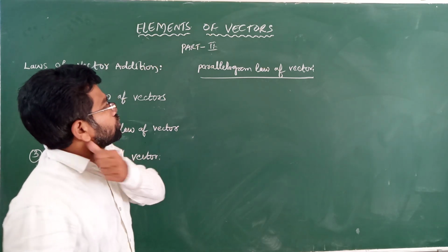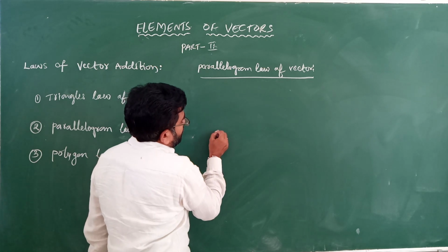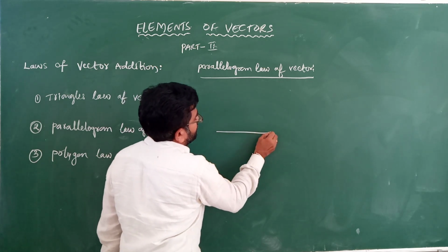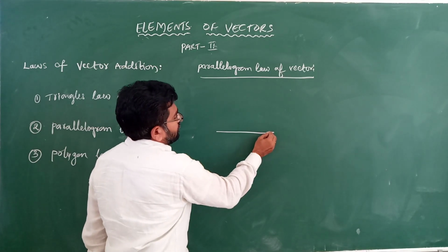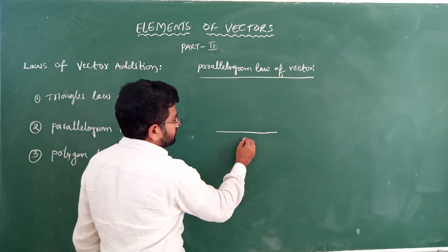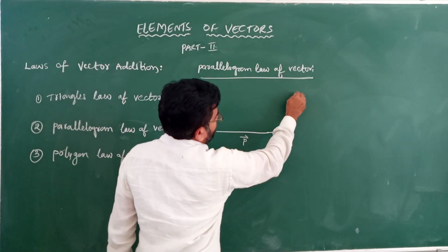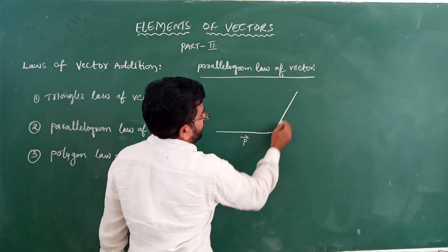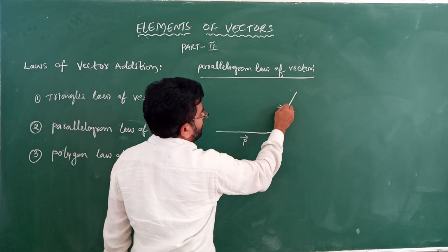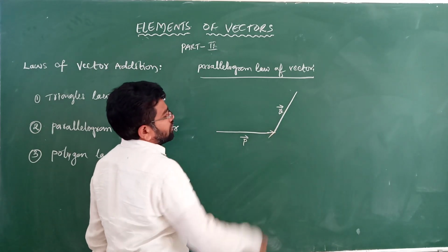So first we have to take two vectors. This is the p vector. This is the q vector.